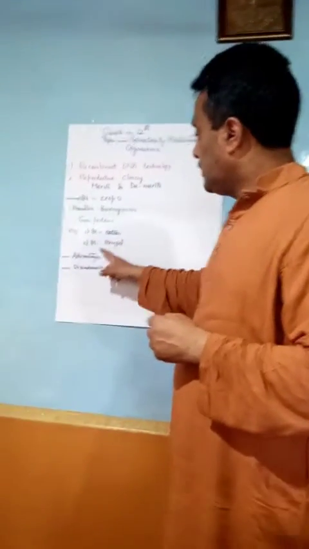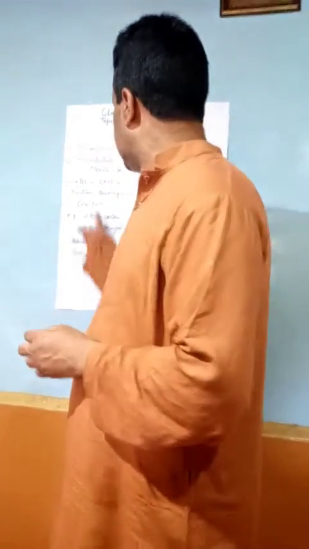Now we have this Bt brinjal. This Bt brinjal is also produced by the genetic transformation of a crystal protein gene, called the cry1Ac crystal protein gene, from the bacterium called Bacillus thuringiensis. This brinjal is developed in order to provide resistance against lepidopteran insects.